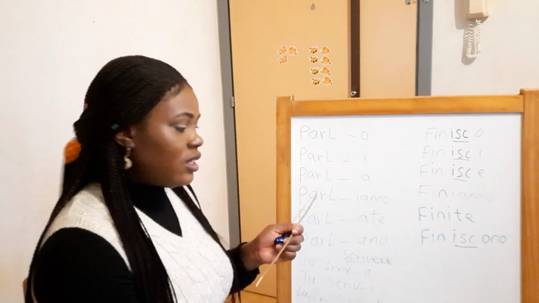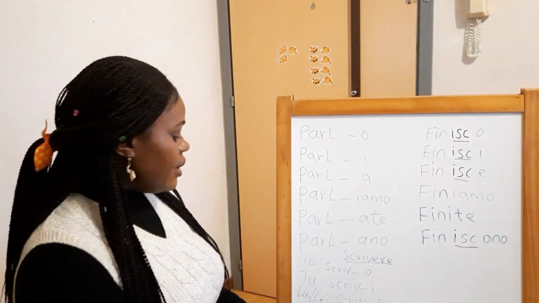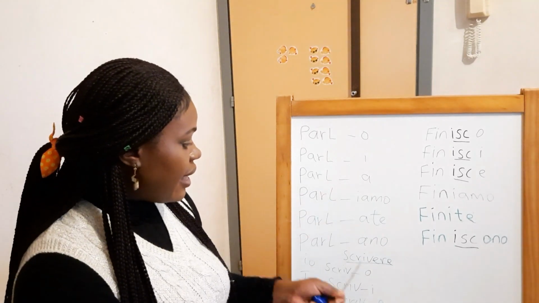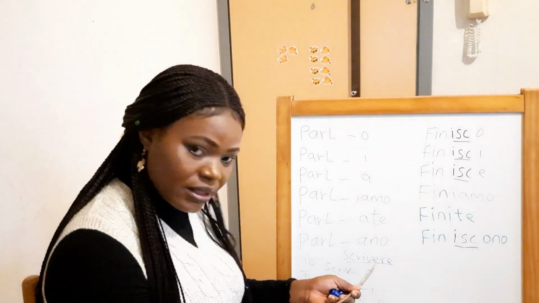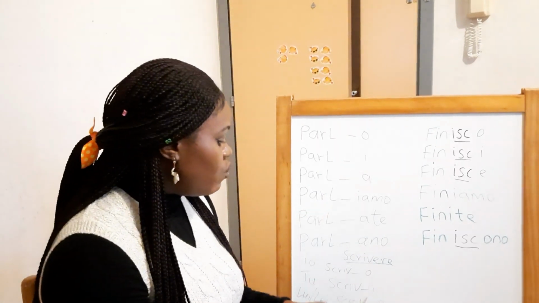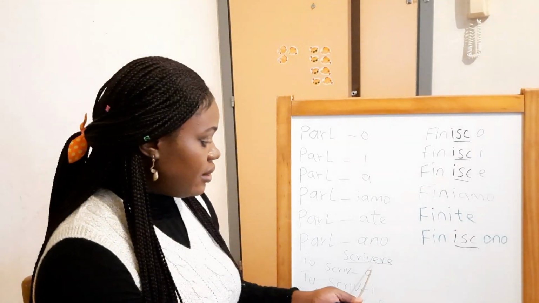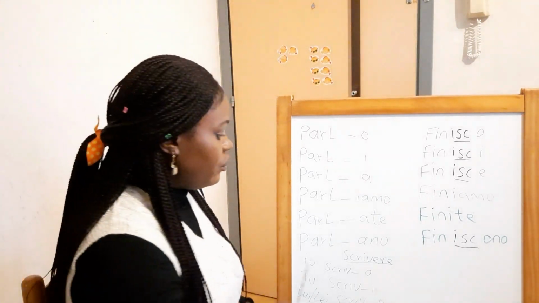Lei parla. That's why here, scrivere, instead of going with a, because this verb is different from this verb. This one is ere, this one is are. Then you put scrive. Lui o lei scrive.